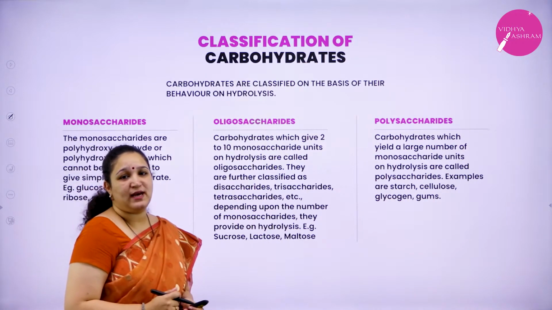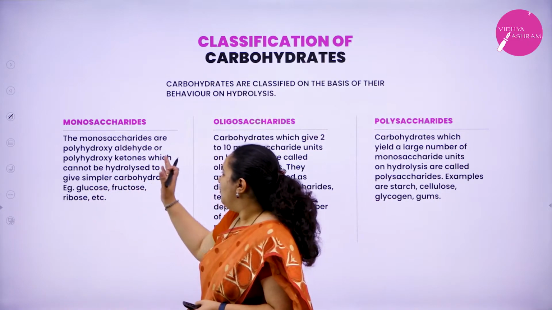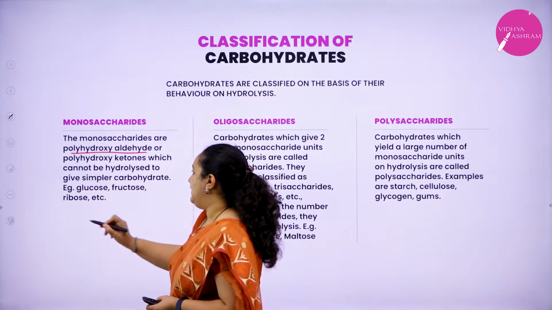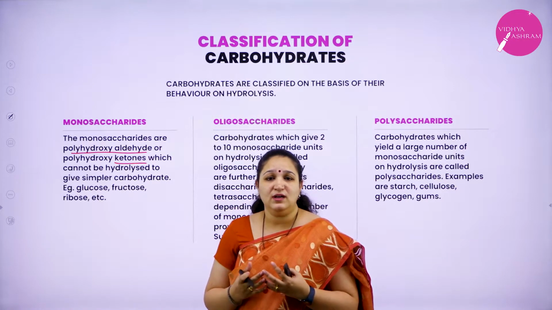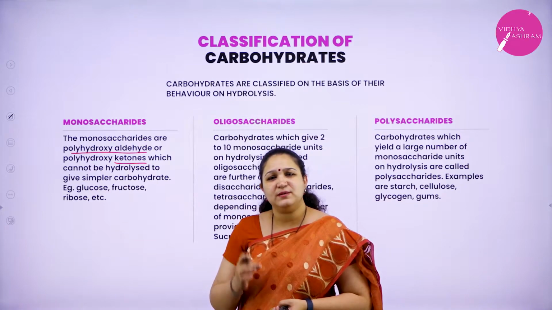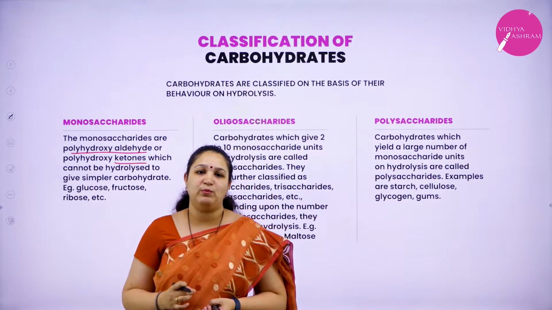What are monosaccharides? These are polyhydroxyaldehydes or ketones which cannot be further hydrolyzed. They are the simplest unit of a carbohydrate.